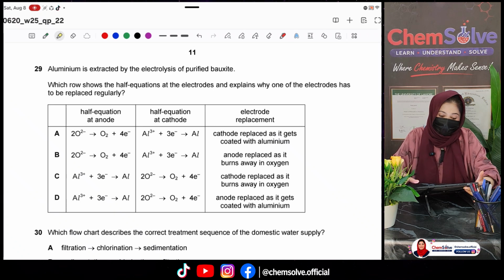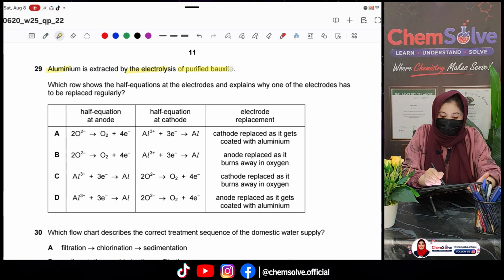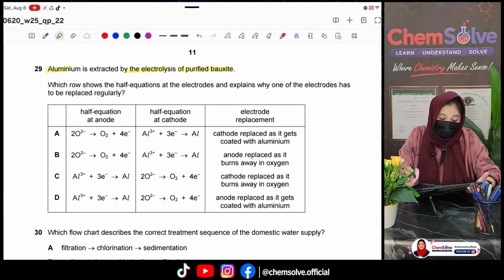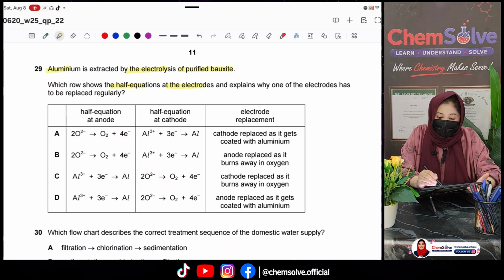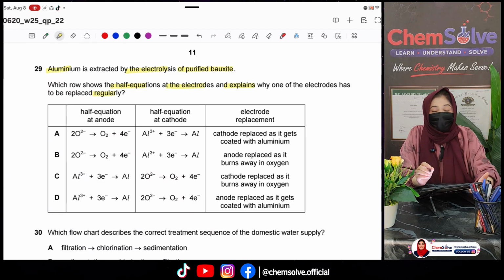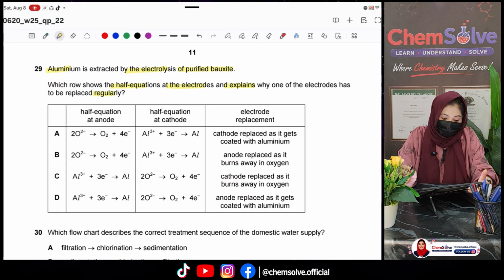Now move towards question number 29. Aluminium is extracted by the electrolysis of purified bauxite. Which row shows the half equation at the electrode and explains why one of the electrodes has to be replaced regularly? Okay, so first look at our options for the electrode reactions.